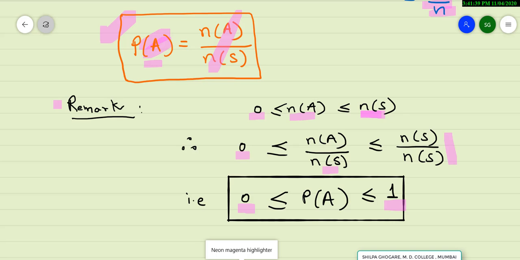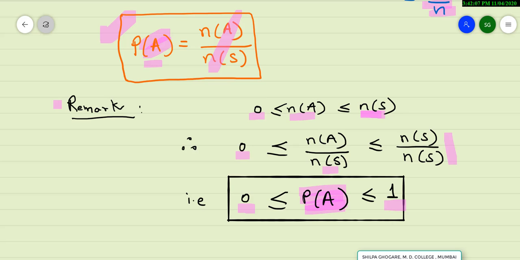And we get a very, very important remark that probability of any event P of A always lies between 0 and 1. The minimum value P of A can take is 0 and the maximum value which it can take is 1. The probability will be 0 for an impossible event, and probability of an event will be 1 if it is a certain event.